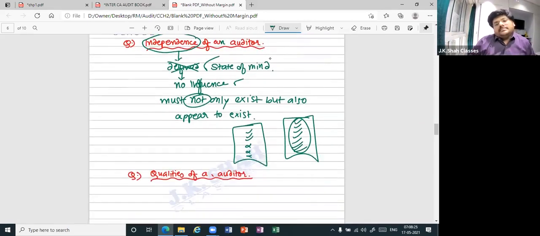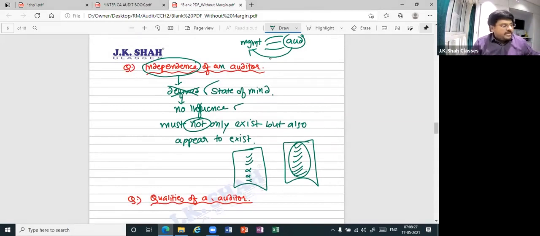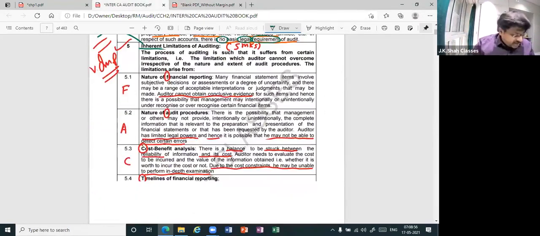Now do you understand? Come on, tell me. What do you mean by independence? Correct. You should not be under any influence. Can it be defined? Tell me a definition first. There's no definition. Why? Correct, because it is just a state of mind. Thereafter, independence must only exist? No. It should only appear to exist? No. Independence must not only exist, it should also appear to exist. Is this okay? Okay. Come on. Textbook. A simple 4 marks question.